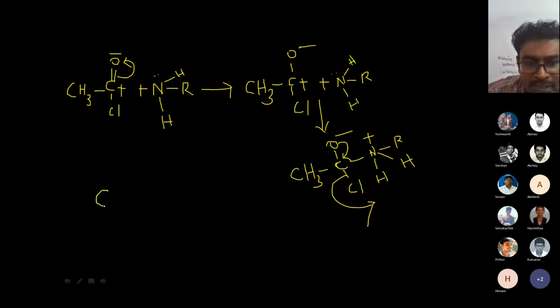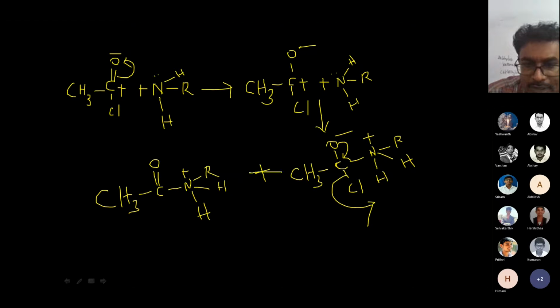Whenever this oxygen gives the electron back to the carbon, the Cl bond immediately breaks. So you can see CH3, C double bond O, nitrogen with a positive charge, one carbon chain, and two hydrogen atoms. Cl minus acts as a base and takes a proton from here.